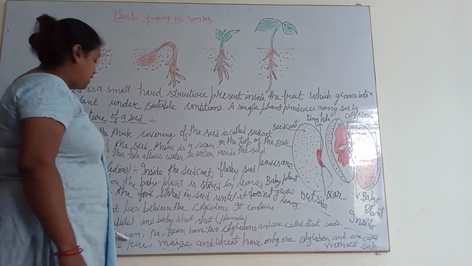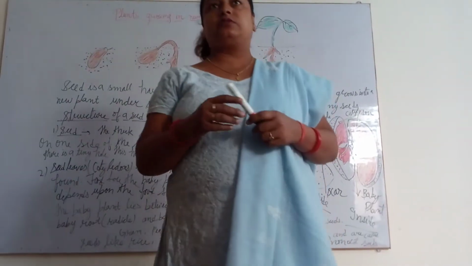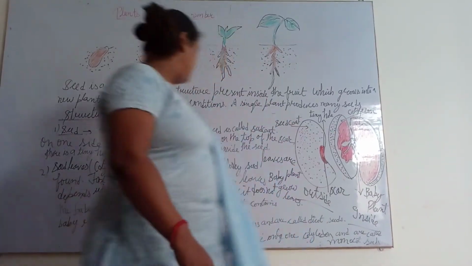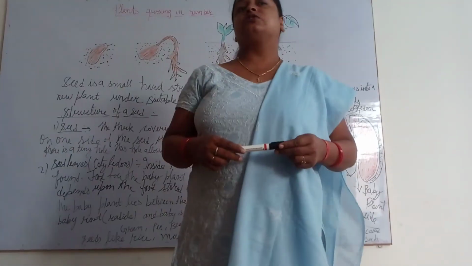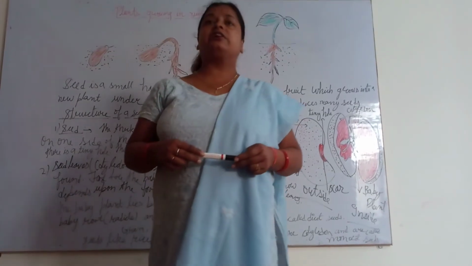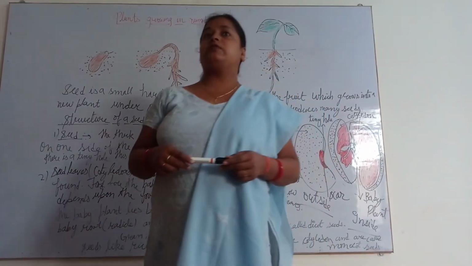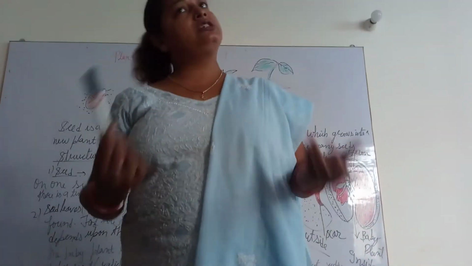Clear? Now gram, pea and bean have two cotyledons. The structure is like this, and rice, maize and wheat have only one cotyledon. Clear? So whenever the seeds get favorable conditions, air, water and sunlight, they start growing up, and a new plant is responsible for giving a maximum number of fruits and seeds.